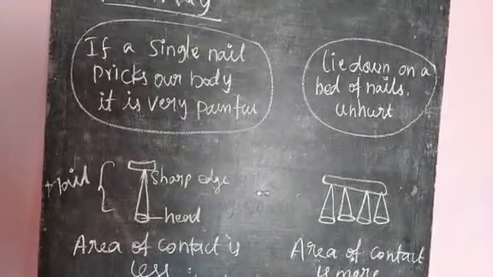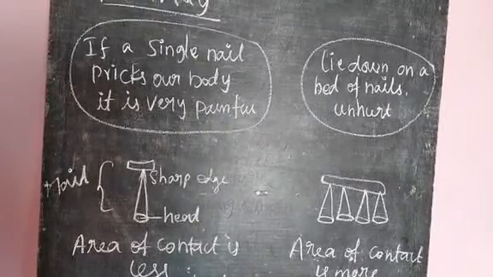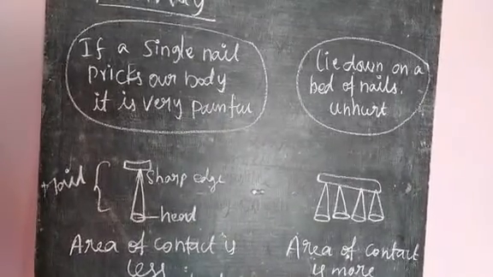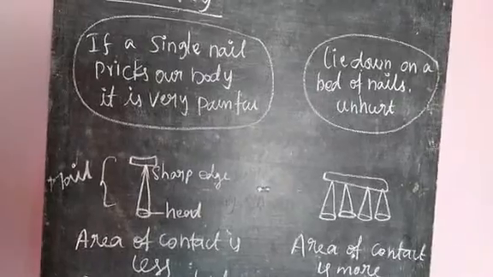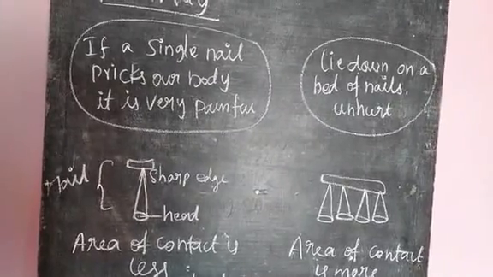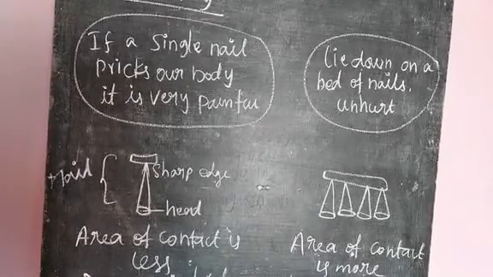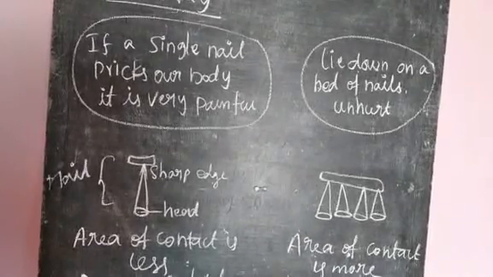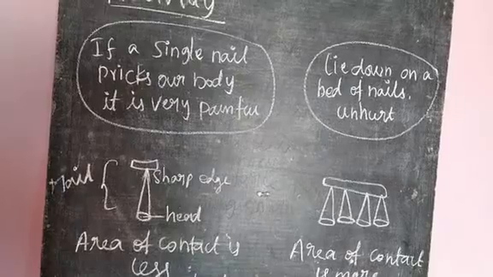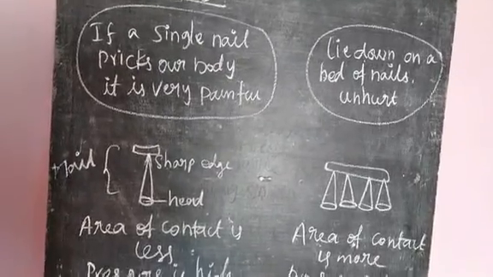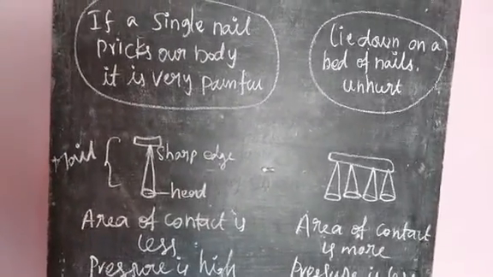So when we lie down on a sharp edge, we feel very painful because the area of contact of the sharp edge is very less, so pressure is high.